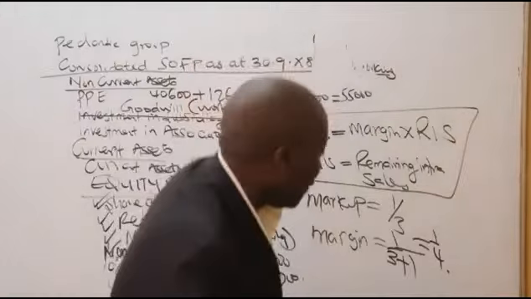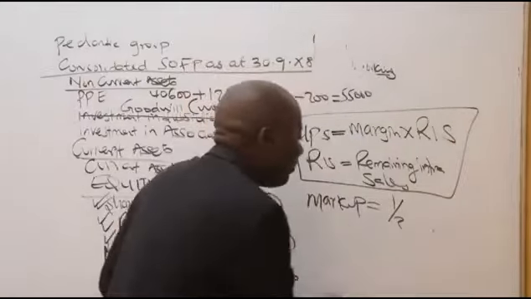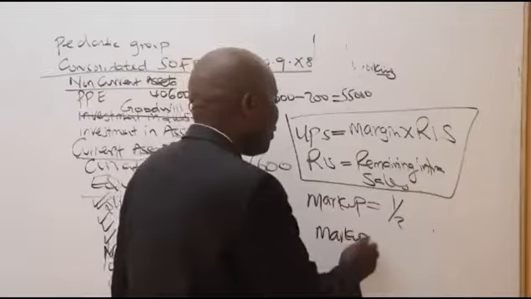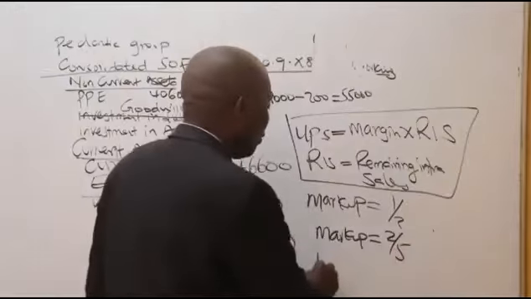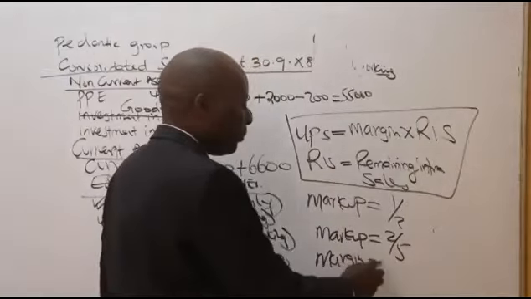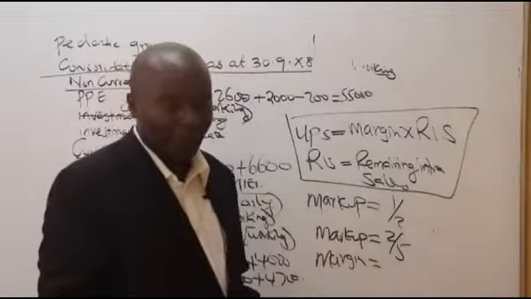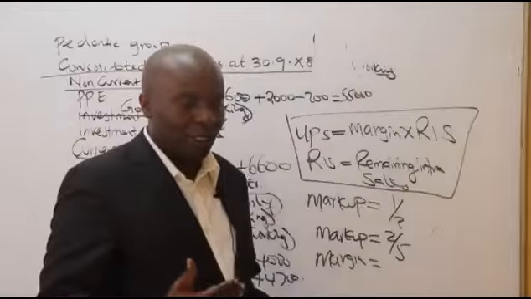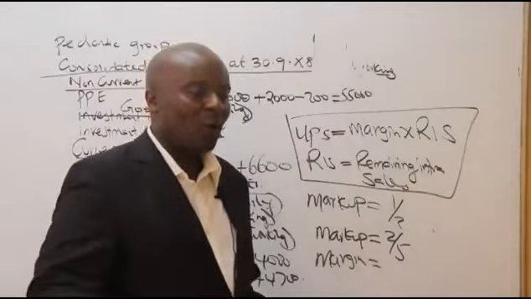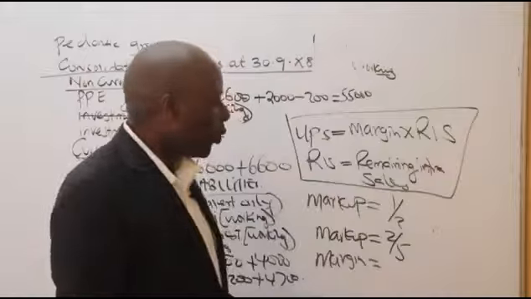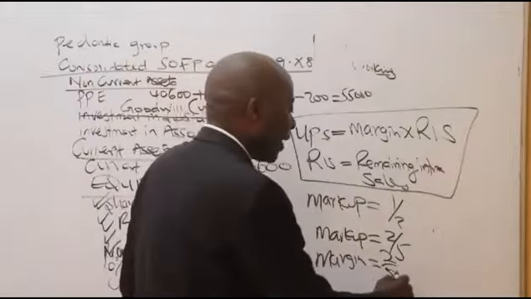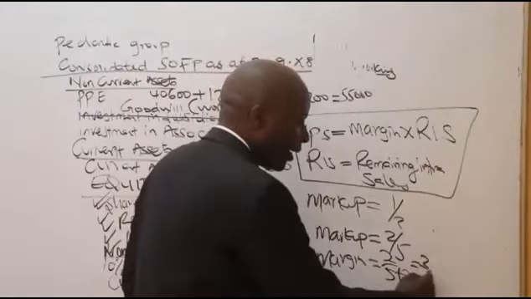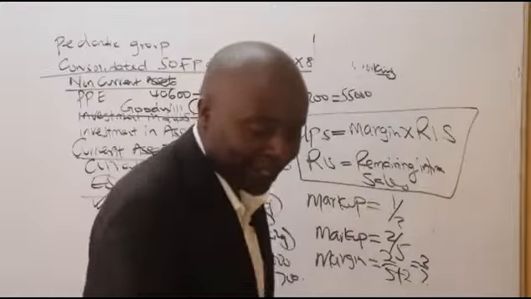Now, before I run away from this, what if markup was 2/5? What will be the margin? Profit margin will be 2/6, right? Because there are students who believe that to get the margin, you always increase the denominator by 1. 1 is not a formula. We take 2/5, and then add the numerator to the denominator, which gives me 2/7. Ladies and gentlemen, this examiner is a nice examiner.